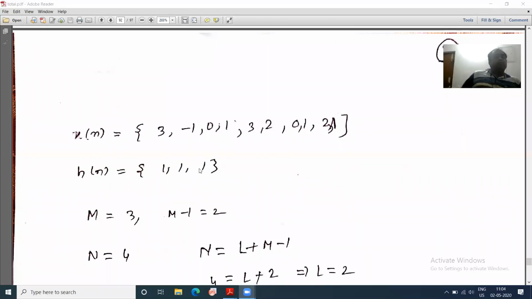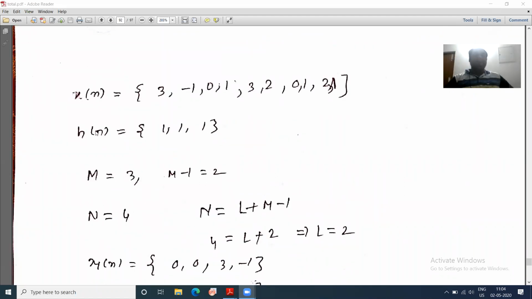I am solving one problem and explaining the theory along with that. You follow this. I am solving one problem using the overlap add method, not one problem, 2-3 problems if time permits. Okay, let's see. Now suppose x of n is your signal 3, -1, 0, 1, 3, 2, 0, 1, 2, 1. This is x and h, two different signals. And h of n equal to 3.